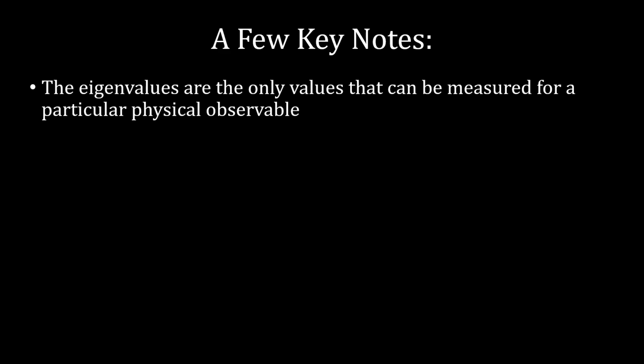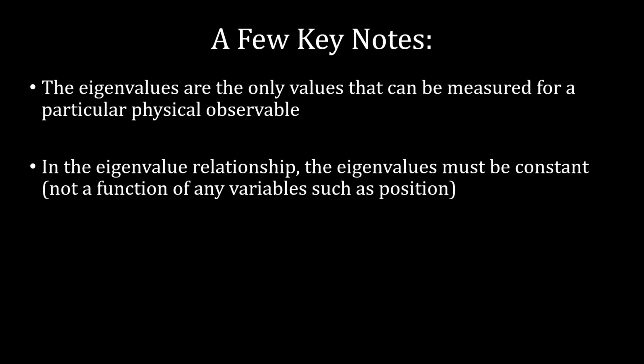So here are a few key notes we should mention. The eigenvalues are the only values that can be measured for a particular physical observable. And in the eigenvalue relationship, the eigenvalue again must be constant, not a function of any variables such as position or momentum. It should only depend on other constants or numerics such as 2 or 3.